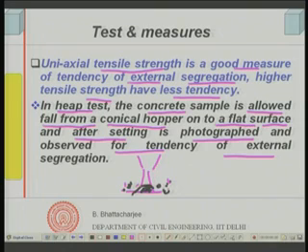Supposing nothing happens like this and the concrete forms a heap of this form, then it has less tendency to external segregation. So, that is how we can measure the external segregation as well as the internal segregation tendency. But these are not very often done.